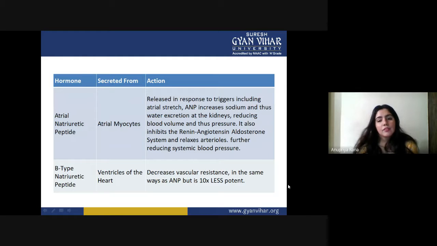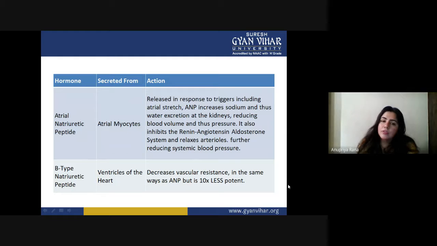Now we are going to see their actions. They are released in response to triggers, including atrial stretch. When the atria are stretched due to some trigger, then they can secrete it.